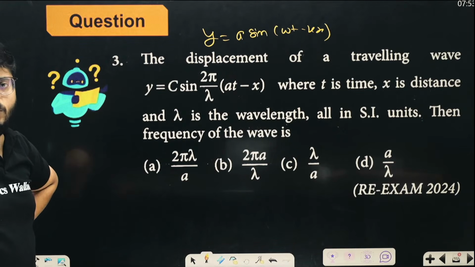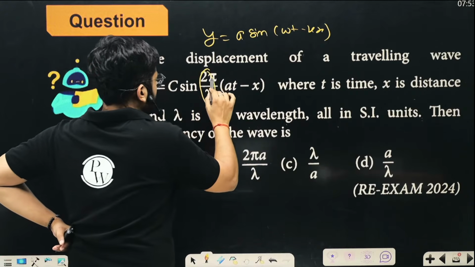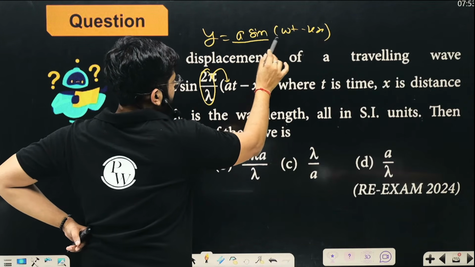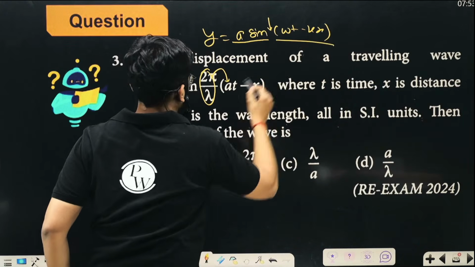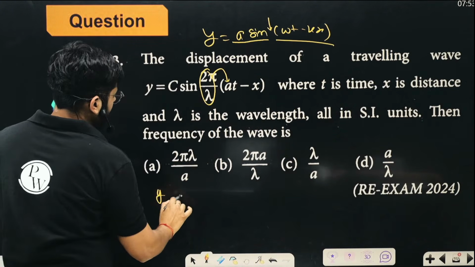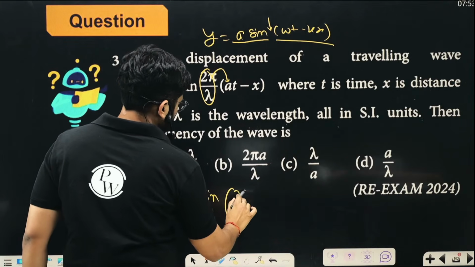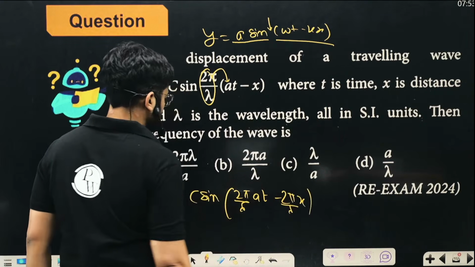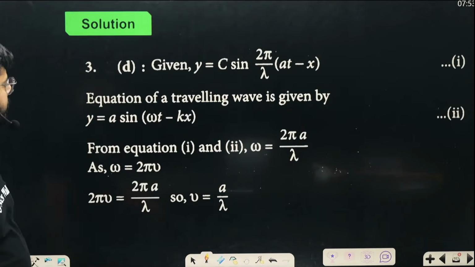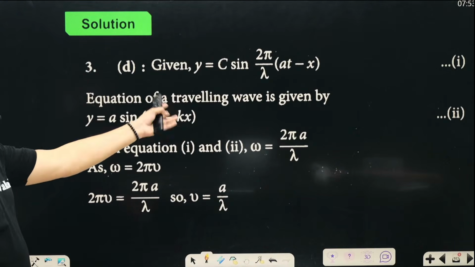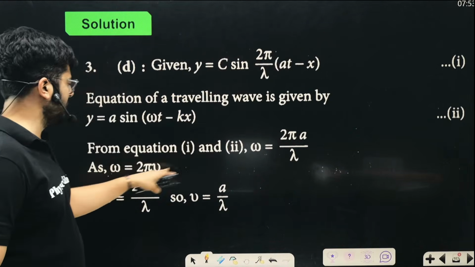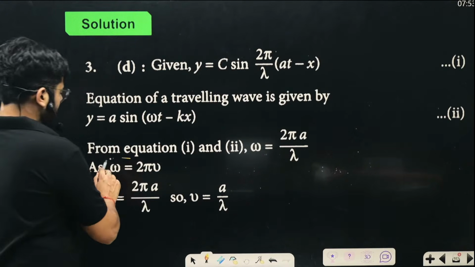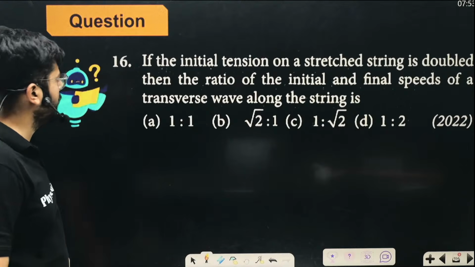So those things we have over here. This 2 pi by lambda needs to go inside, because we need this format: A sine, nothing else outside, omega t minus kx. So the equation should be y is equal to c sine 2 pi by lambda vt minus 2 pi by lambda into x. Now we can further solve it. From these equations, the omega and everything can be figured out just by comparing. In place of omega, we have that, so omega is equal to 2 pi into nu. Just comparing it, we get nu as v upon lambda.